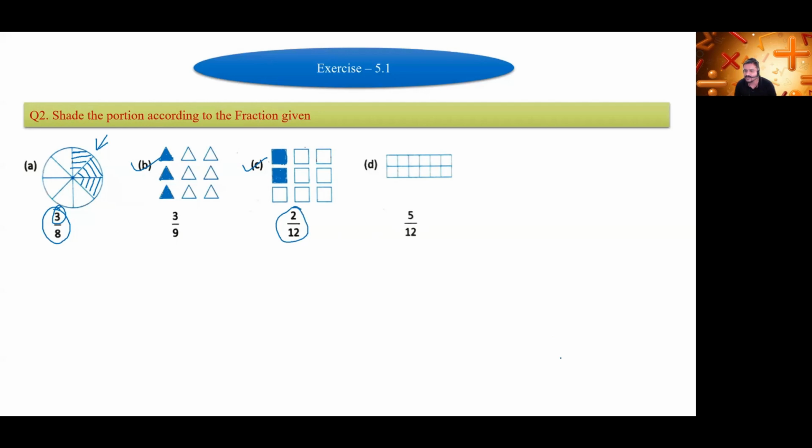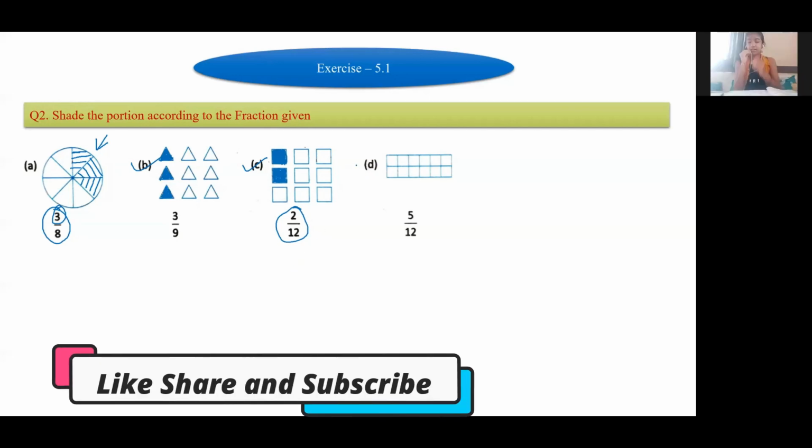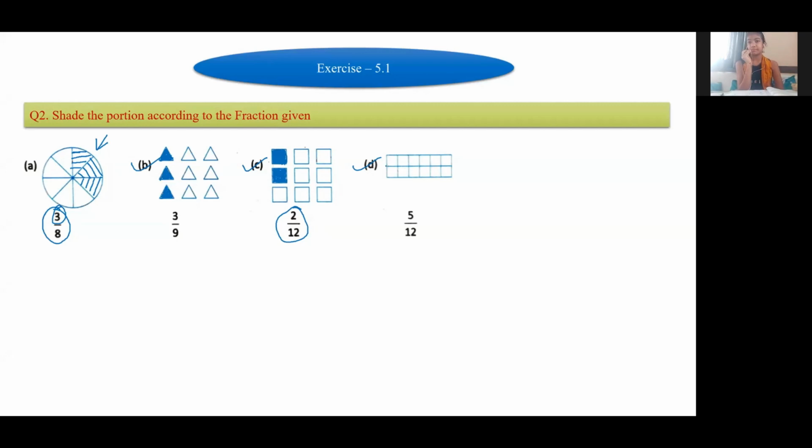Yes, last one. Who will give me the answer? Harshita Dodia. Can you give me the answer? Harshita. Sir, in C1, one mistake is there. C1. What is the mistake? Denominator is 12. Yes. Here it should be 2/9. 9 squares. 2/9 it should be. Okay, make changes. यहाँ पे 12 नहीं, यहाँ पे 9 है.